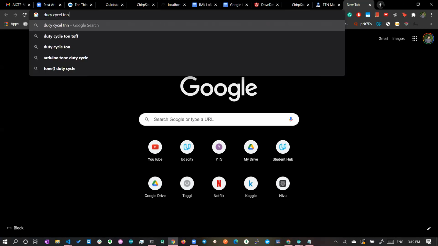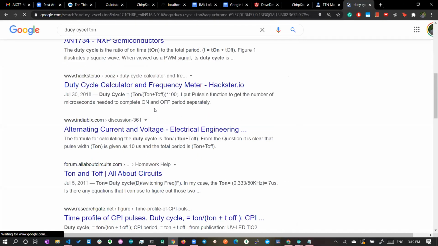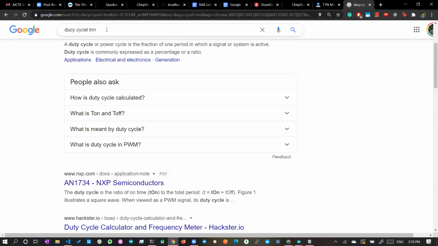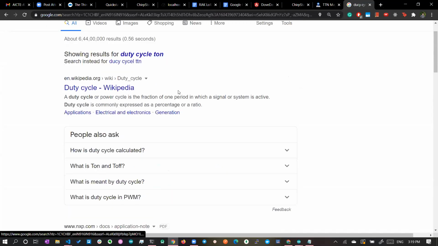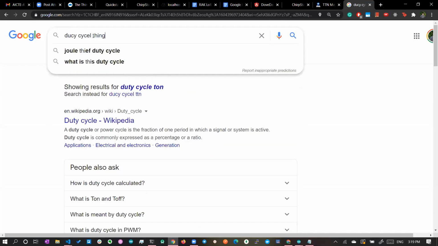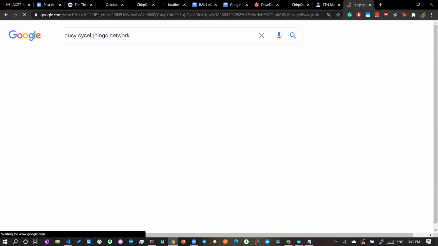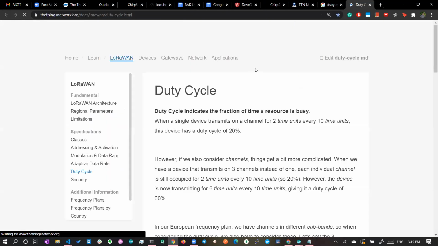So you can go here, duty cycle TTN. If you go to The Things Network, here you will have the details about the duty cycle.